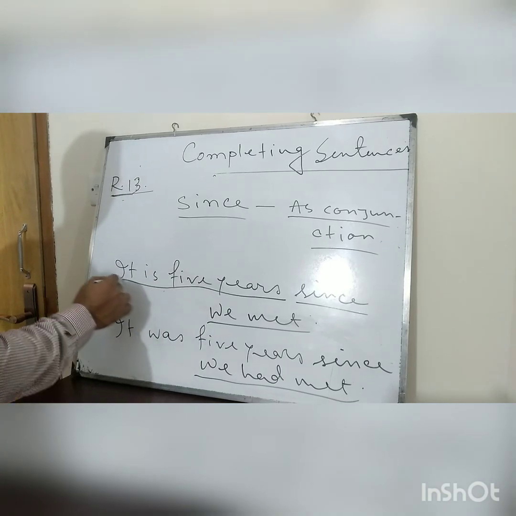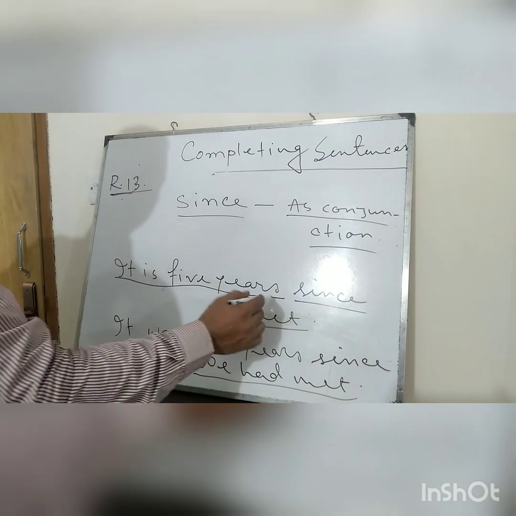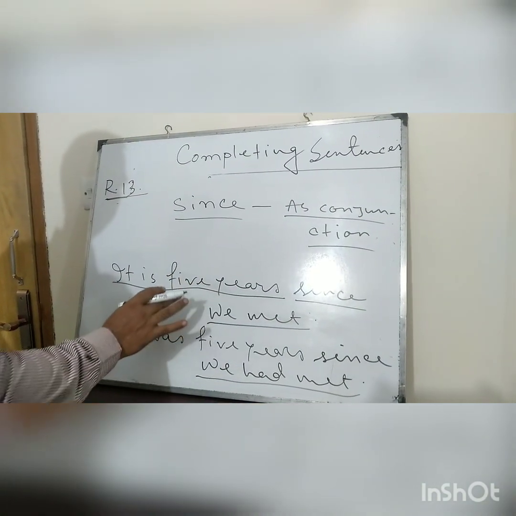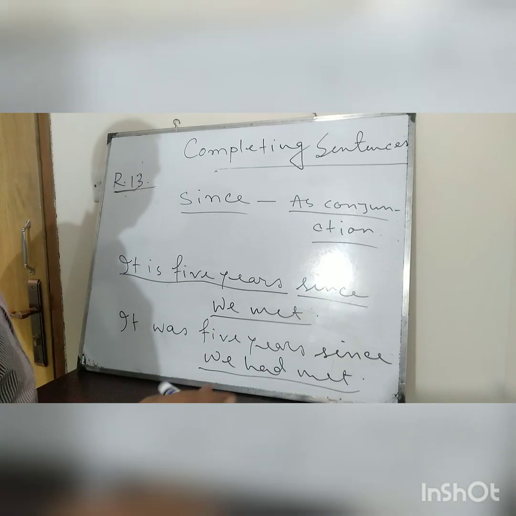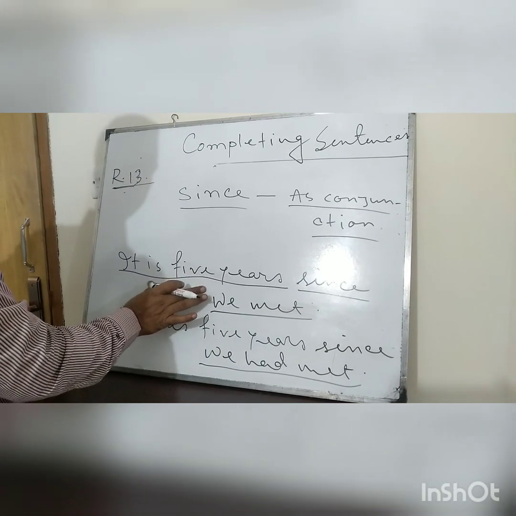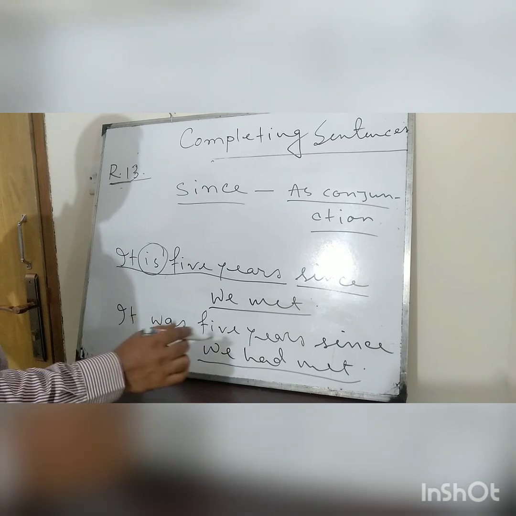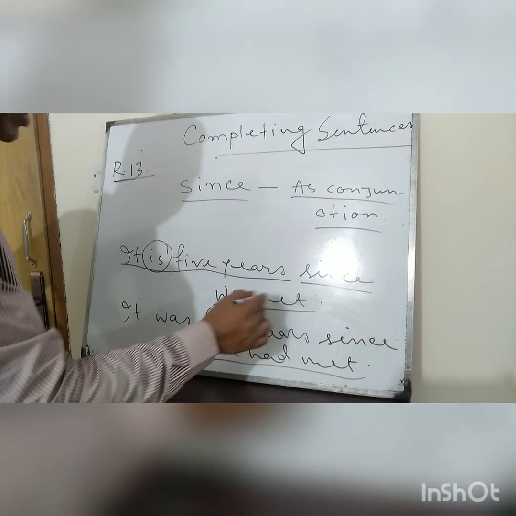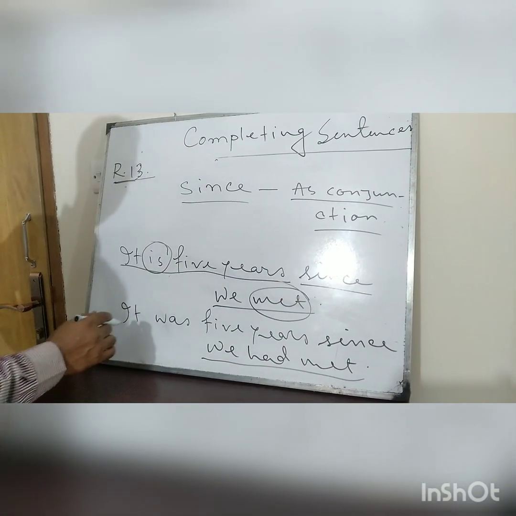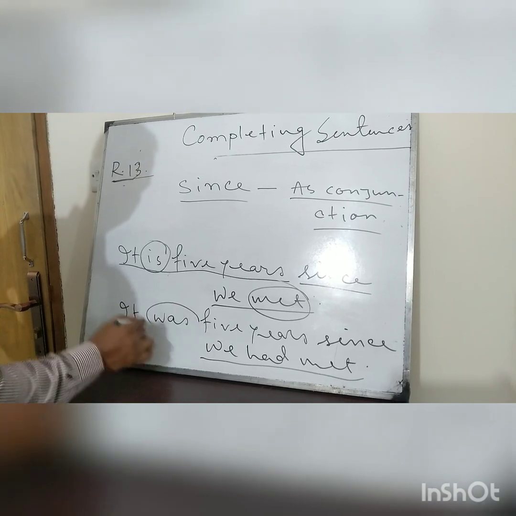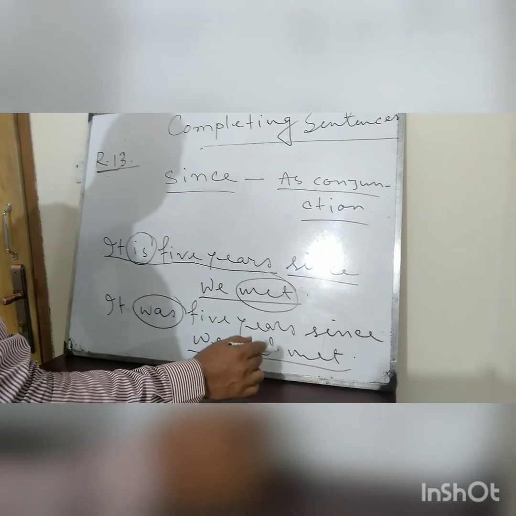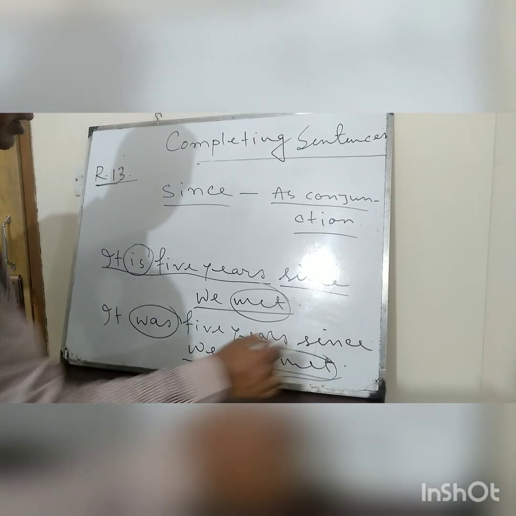When it sits in the middle of the sentence, it possesses 2 sides, one left side, another right side. If the left side is present tense, then the right side will be past indefinite tense. But if the left side is past tense, then the right side will be past perfect tense.